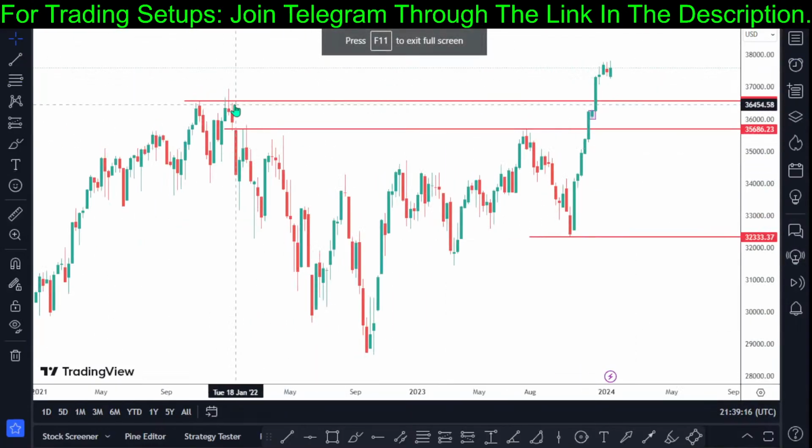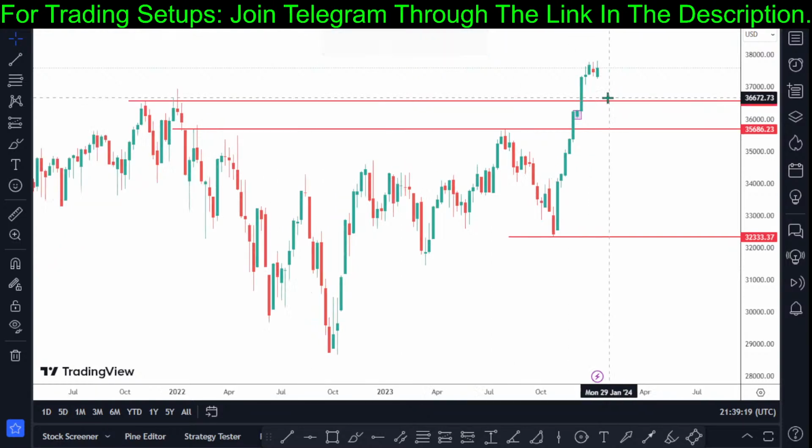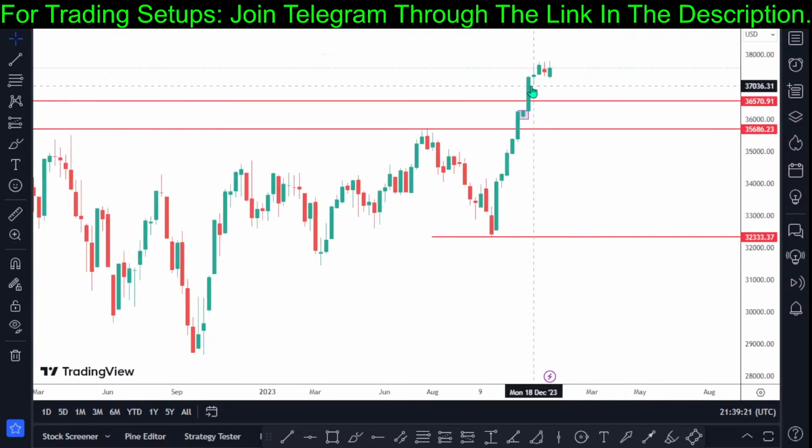Right here, we got a resistance structural formation. We got a strong bullish breakout. After the bullish breakout, there isn't enough momentum to sustain the breakout. And right now we're having a range medium. So there's a possibility of a price pullback to the key level structure of 36,570. So those who jumped in at the breakout right here are trying to take this breakout.